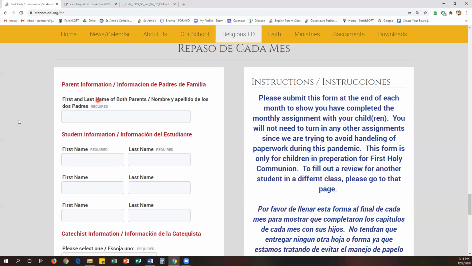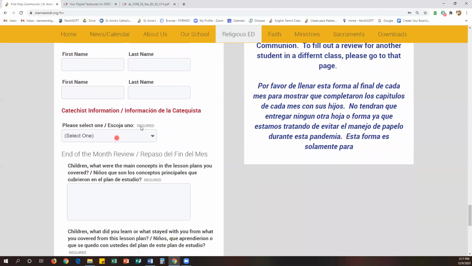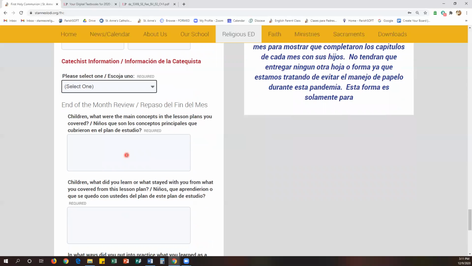So the form is pretty simple. You enter both parents' names or the parents' names. For children, only the first field is required and the other two are not, in case you have more than one child in First Communion preparation. Then you will select the catechist that you're meeting with. You have the options here. Then once you fill out those, go ahead and answer these questions below.